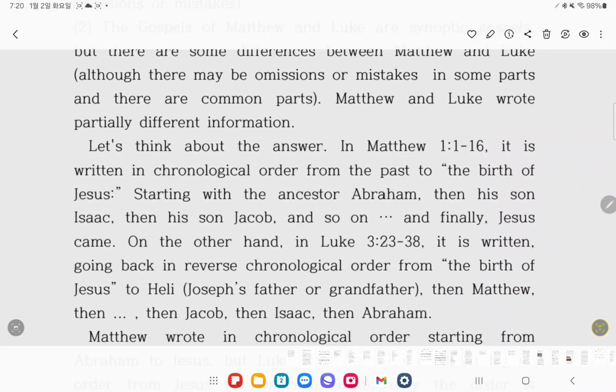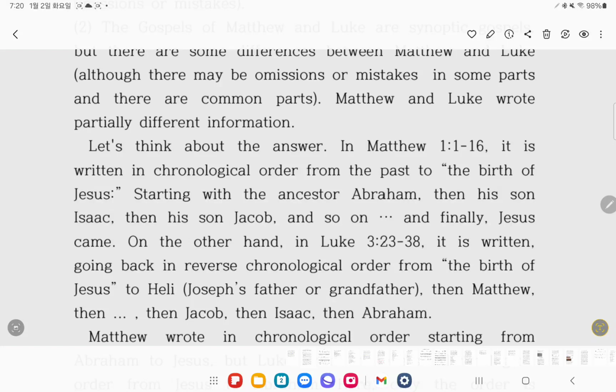In Matthew 1:1-16, it is written in chronological order from the past to the birth of Jesus, starting with the ancestor Abraham, then his son Isaac, then his son Jacob, and so on, and finally Jesus came.